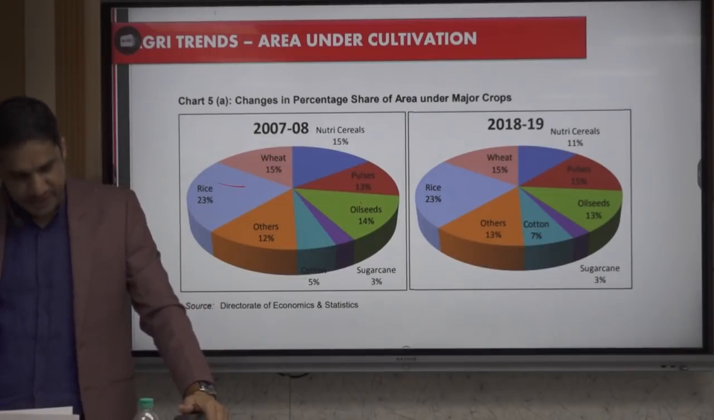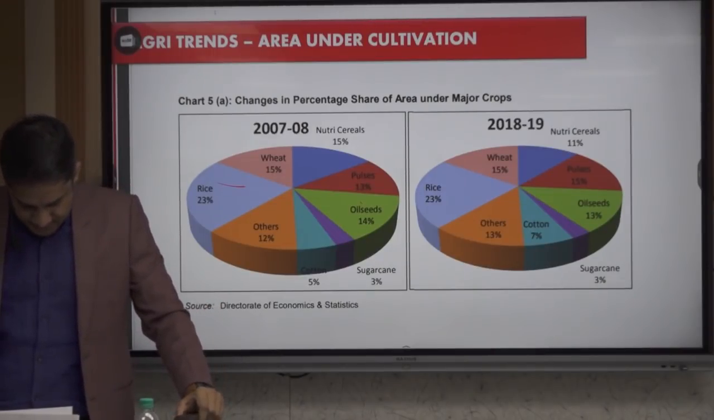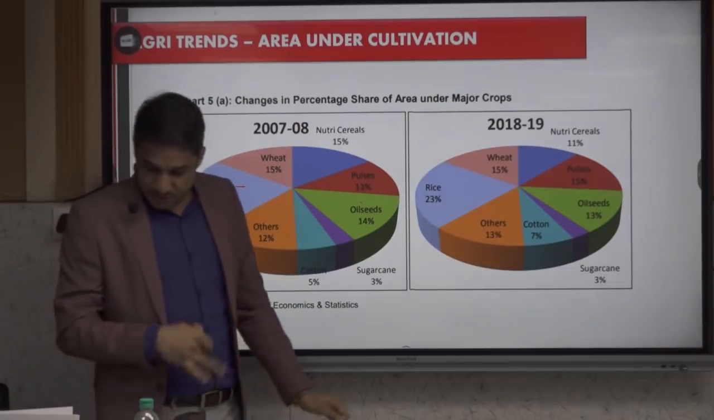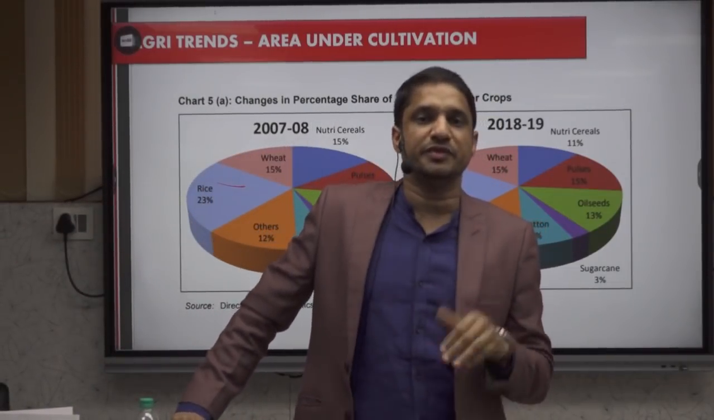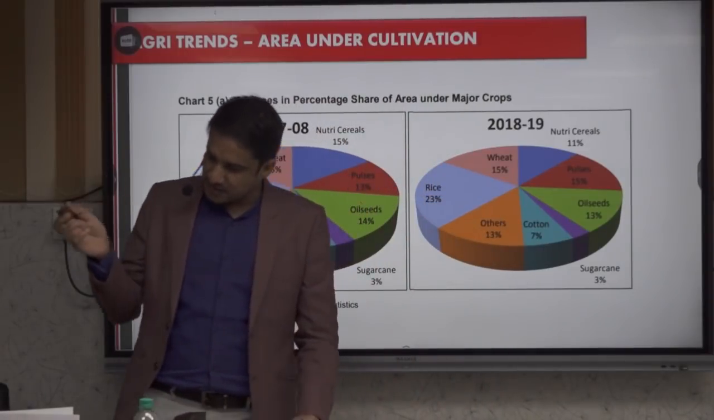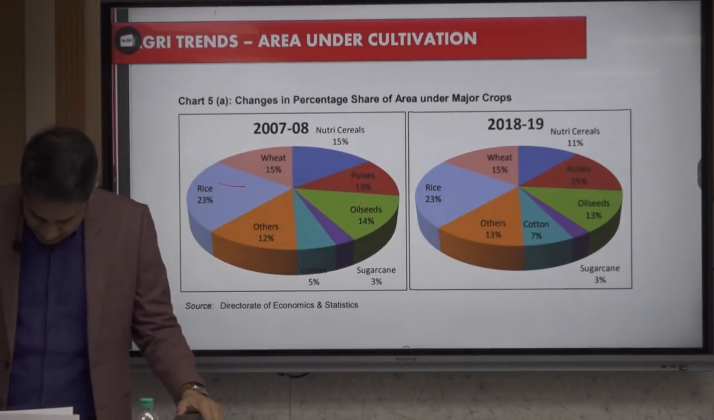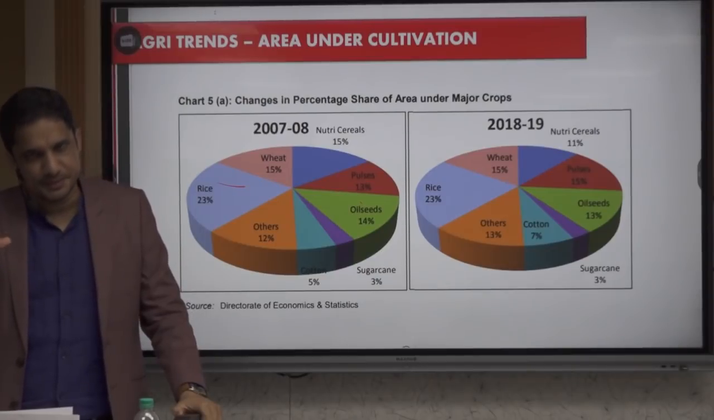Cereals we know is 38%, divided into rice and wheat. The question can be, is the area under cultivation of rice more or wheat more? We know rice is more, so rice is more than wheat. Cumulatively it is 38 to 40%.